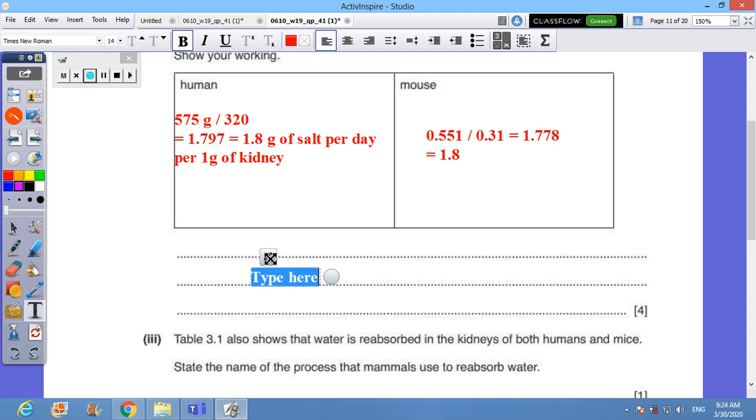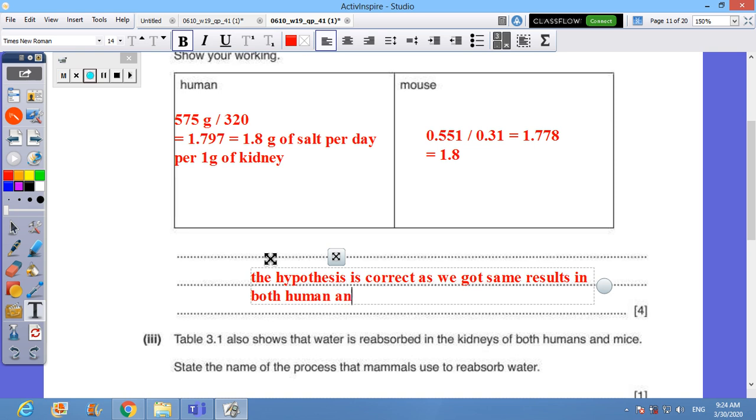Okay, so you can say that the hypothesis is correct, as we got the same results in both human and mouse.